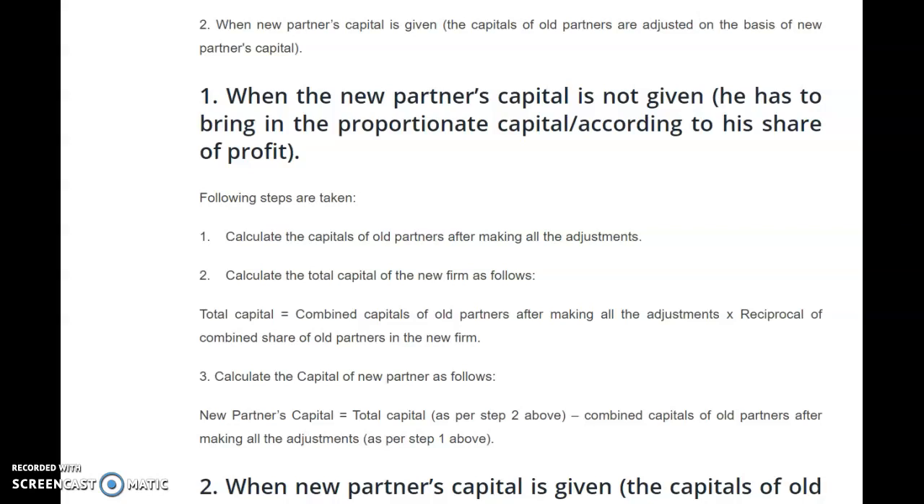Then you have to pass the journal entry, that is, bank account debit to new partner's capital account, and this amount of capital will be transferred to the capital account. Rest of the question you have to complete the same way, that is, you have to prepare the bank account and the new or revised balance sheet. I will continue to the second important way of adjustment in the capital in my next video.